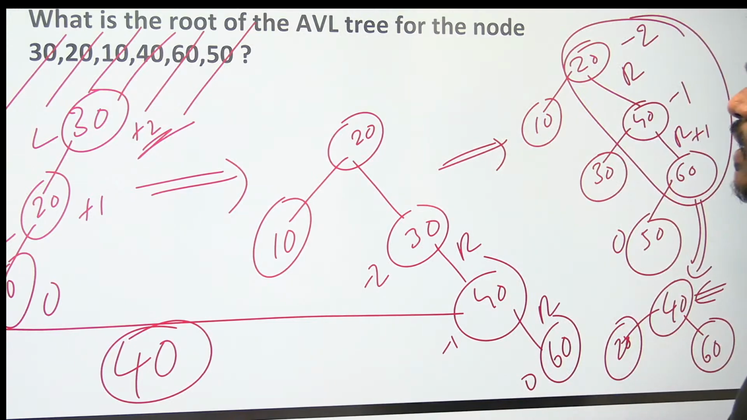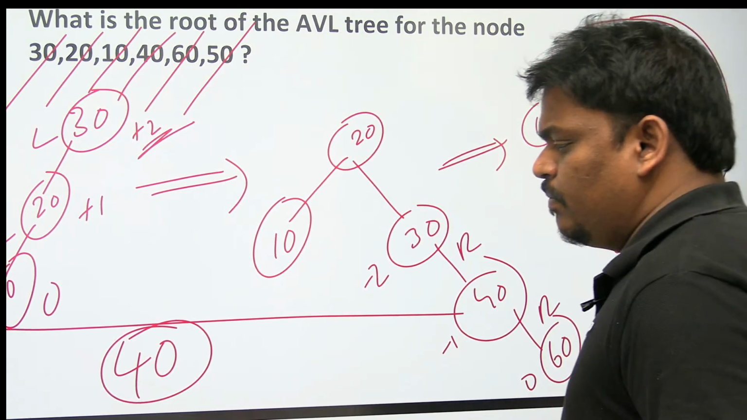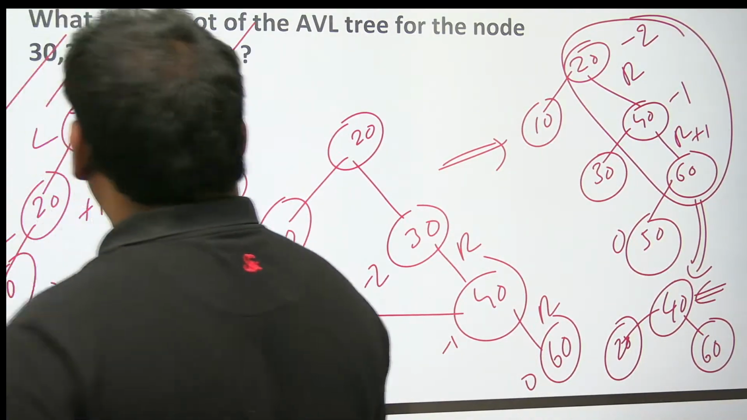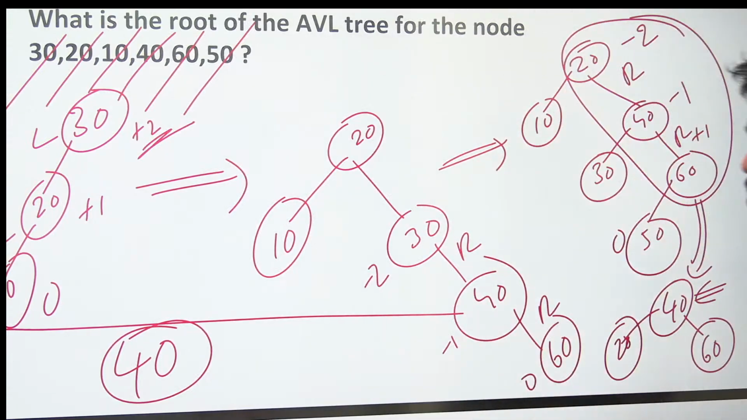If my guess is correct, the first LL problem, rotation is right. Next one, RR problem, rotation is left. Next RR problem, rotation is left. So 1 right rotation, 2 left rotations, totally 3 rotations. Root is going to be 40. So please verify.